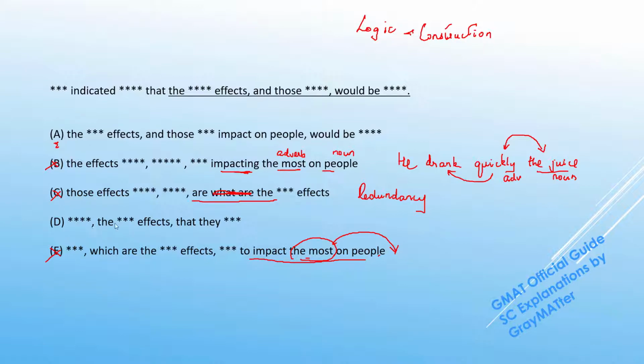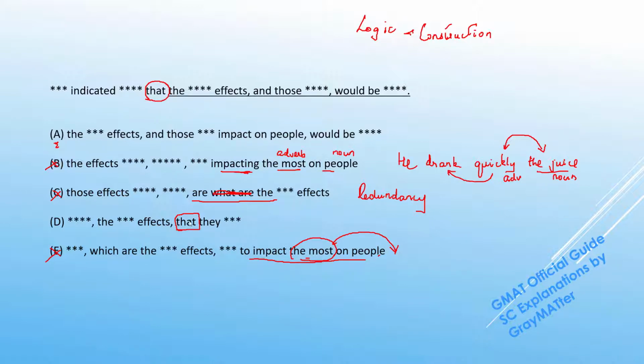Now let's look at D. Now in D's construction, we have this that right next to the comma. What we need to keep in mind is that in the non-underlined portion, we already had that the climatologist indicated that.